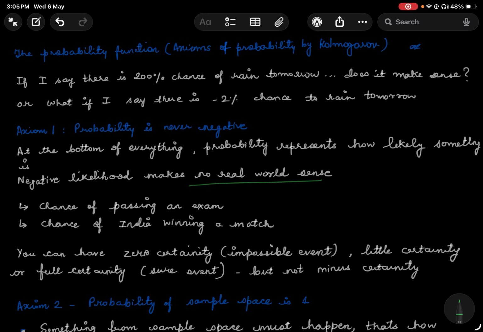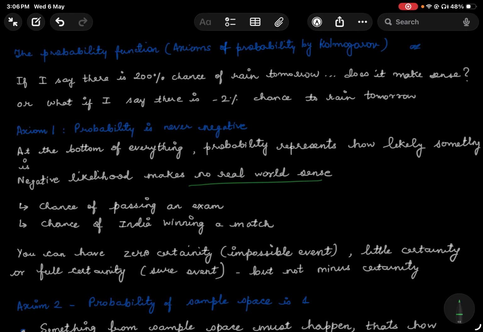For example, we have been studying the examples of tossing a coin or rolling a die. In all of these, you can have zero certainty of an event happening, which is like an impossible event. Say, if I roll a die, what is the probability of getting a 7? You can have a little certainty of an event happening. For example, what is the probability of getting a 1? Or you may have full certainty of an event happening. Like if I ask, what is the probability that you will get a number between 1 and 6? But you can never have a minus certainty.